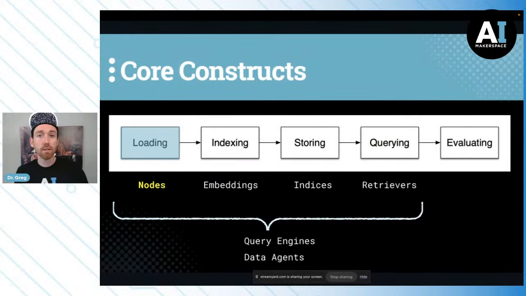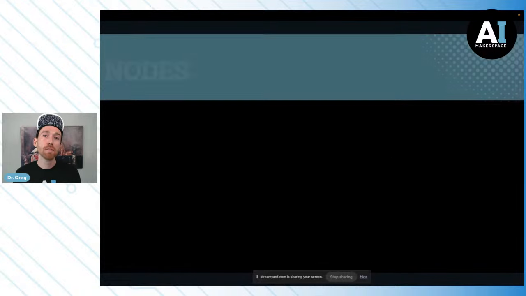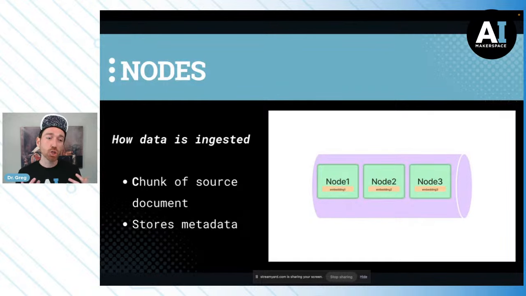First, we can think about loading. And we're going to load with nodes. Loading with some noding. And loading is nothing crazy. It's just ingesting your data, but the actual name for the chunks that we're going to use in LlamaIndex are nodes.